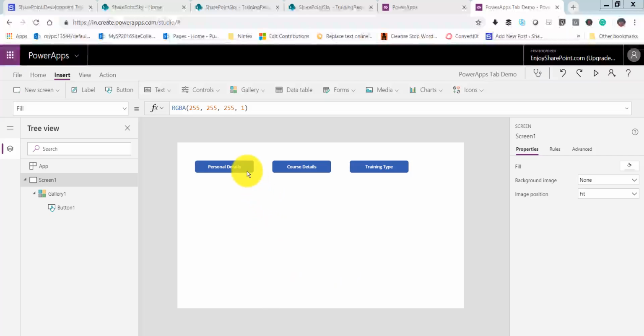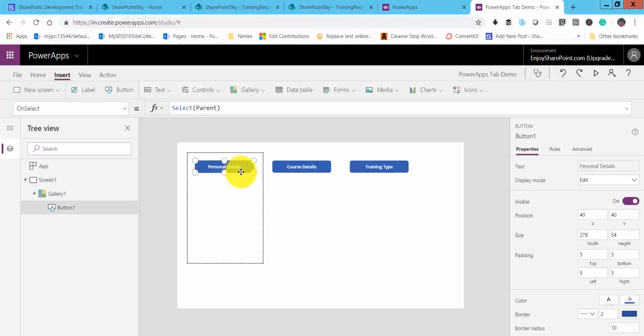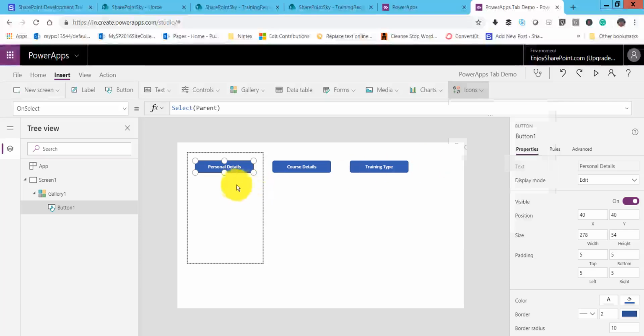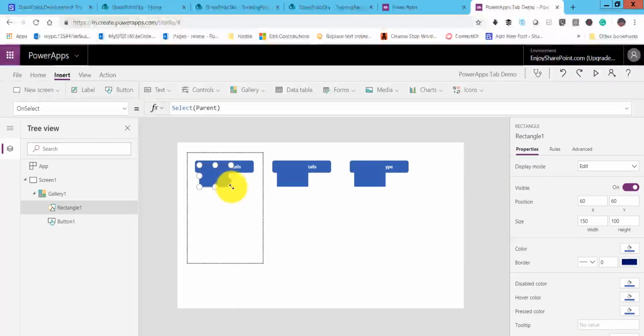So next what we will do is, I will select the button, and we will add a rectangle down below this button, so that we will be able to know whichever tab is selected. So how can we add it? If you go to icons, you can see icons here, and down here you can see a rectangle. So just click on that. You can see here one rectangle got added.